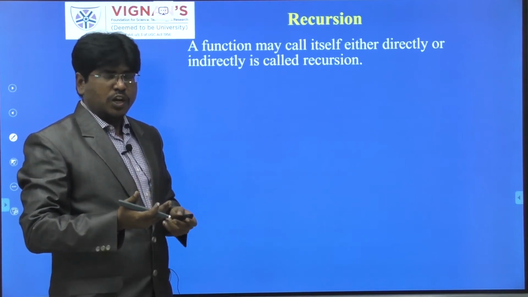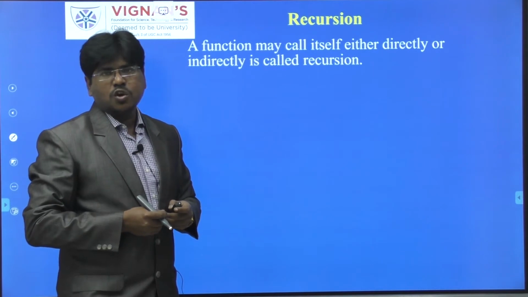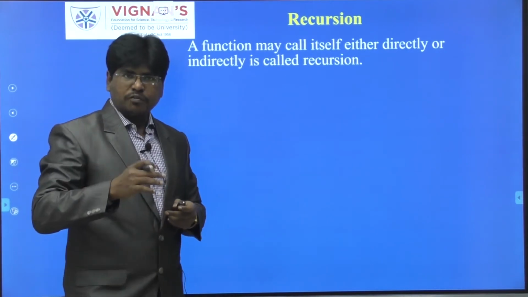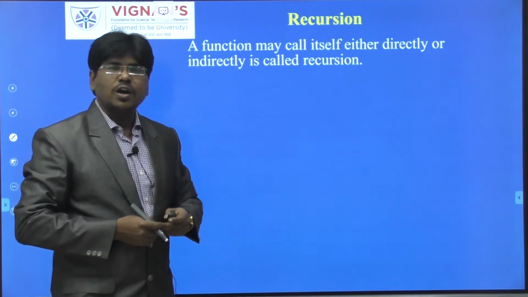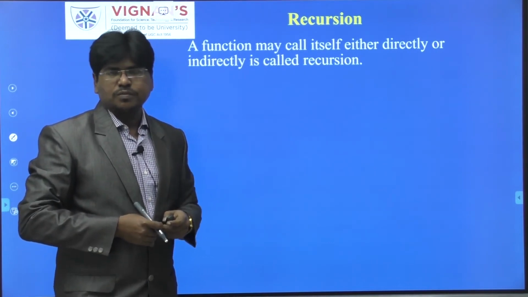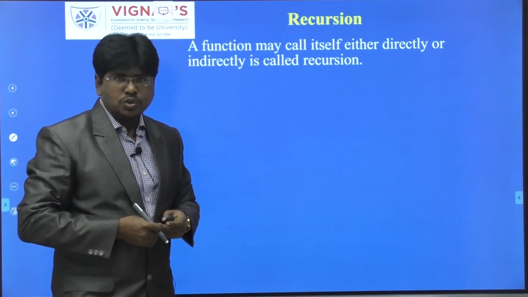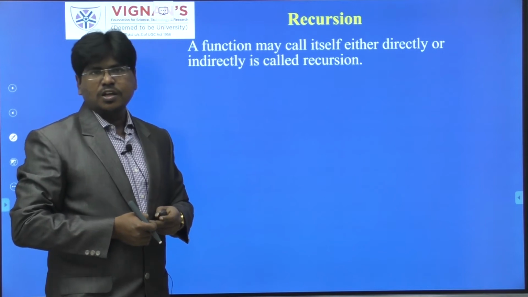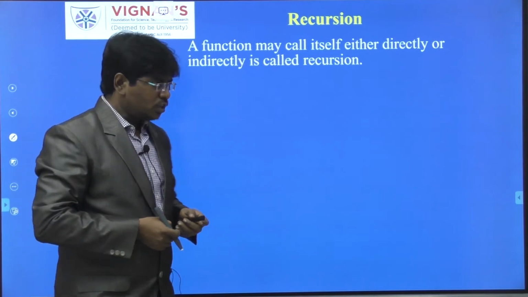Sometimes the function calls itself, and that is called a recursive function. That means a function that is called from within its own function definition is also called a recursive function. The process of a function calling itself is called recursion, and the function is called a recursive function.